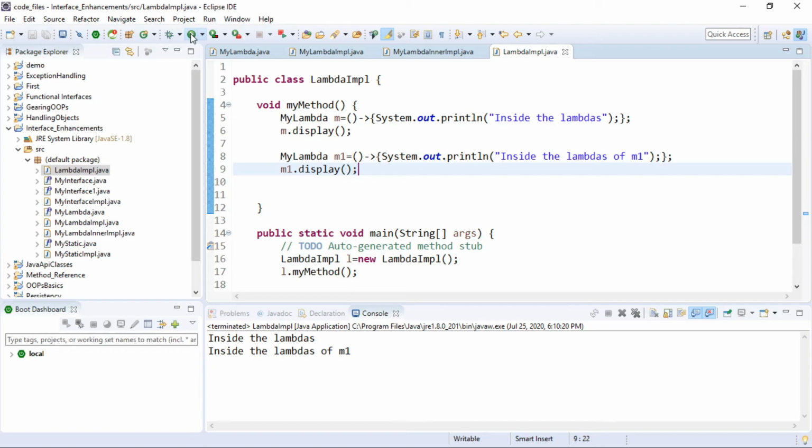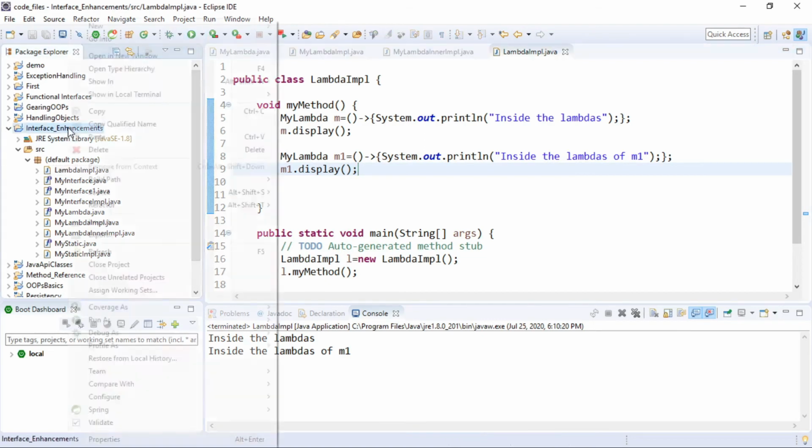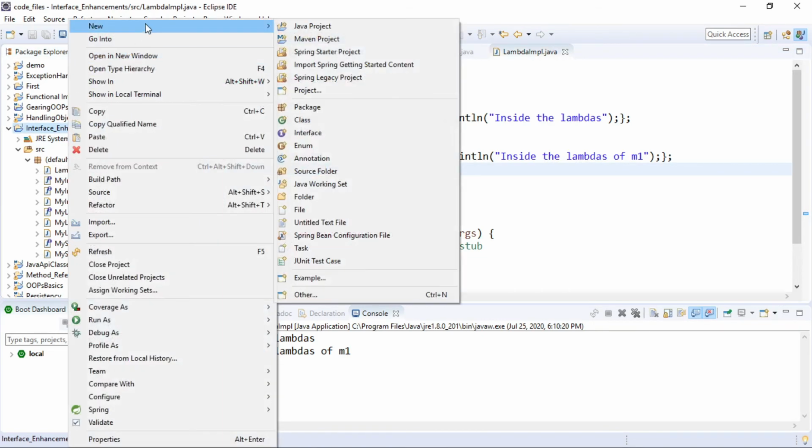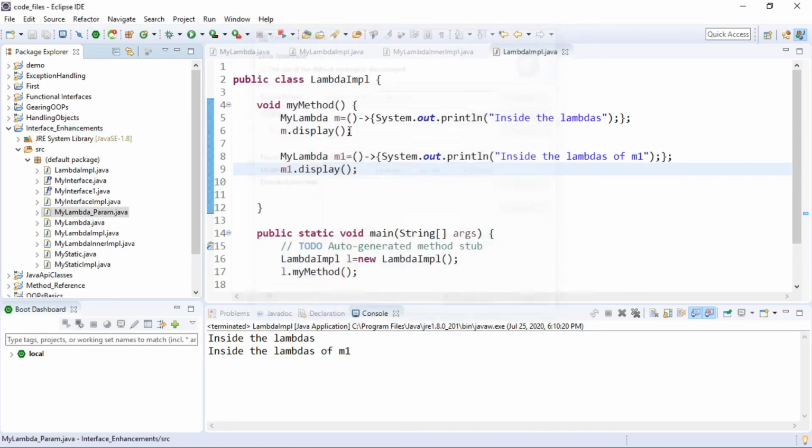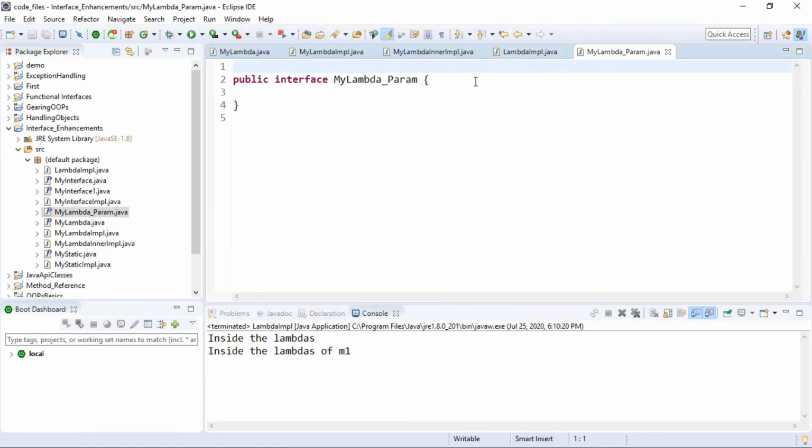To do that, I'm going to create one interface, which is the important thing, and the name of that interface is MyLambdaParam. I'm going to write one method here, which is public void add(int a, int b). This is the method declaration which I want.